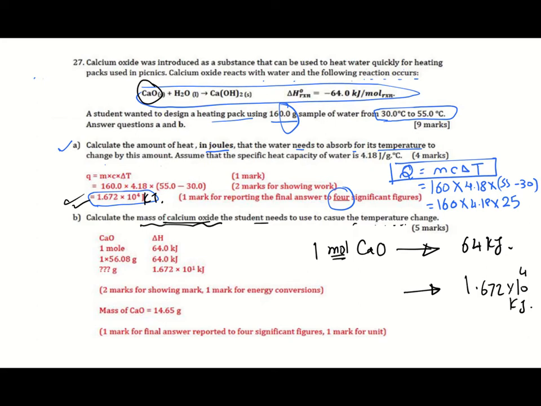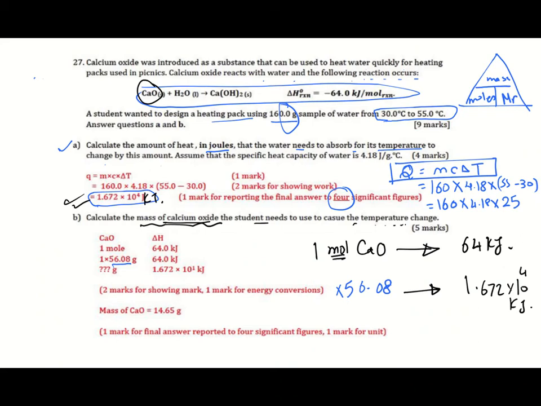So the first step you should do is to change moles into mass. If you need to calculate the mass, you need to multiply the number of moles by the molar mass. So the number of moles is 1, molar mass is 56.08.